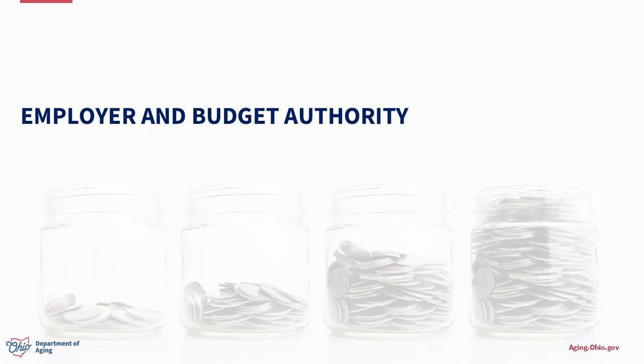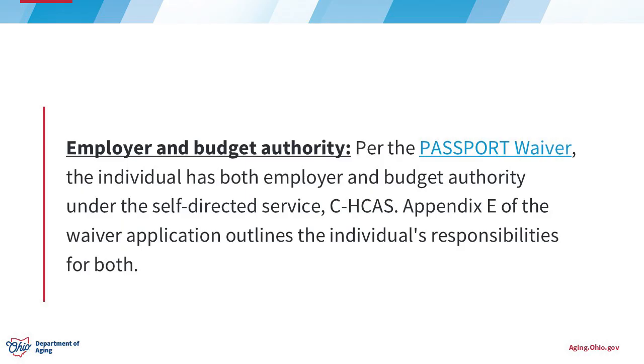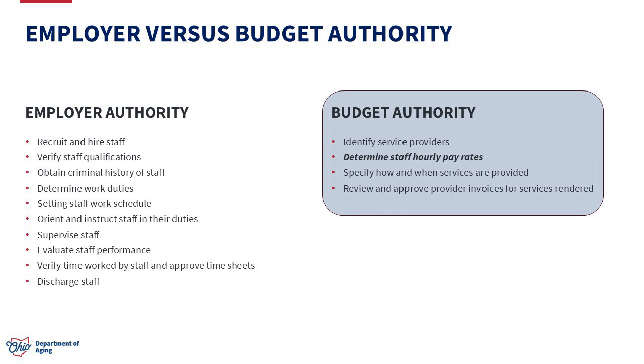First up, we'll do a quick review of employer and budget authority. Per the passport waiver application, the individual has both employer and budget authority under the Choice's home care attendant service. Appendix E of the waiver application outlines the individual's responsibilities for both. Budget authority, which includes determining provider wages, is the focus of today's training.